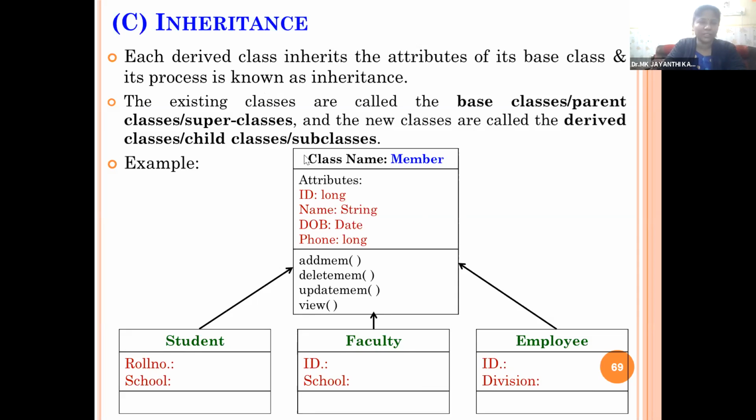The existing classes are called the base or parent classes, or we'll call them super classes, and the new classes are called the derived classes or child classes or subclasses. So here member is the base class, parent class or super class. All 3 names belong to the first class, and we are creating new classes called derived classes from the base class, or it may be a child class or it may be a subclass. So you got the idea of what inheritance is.